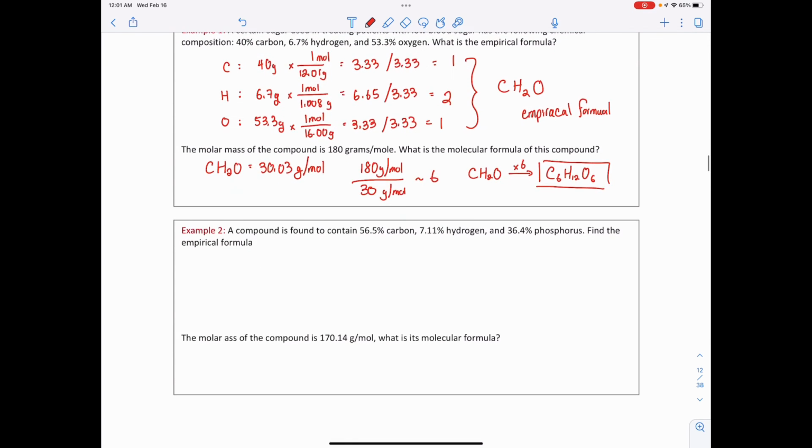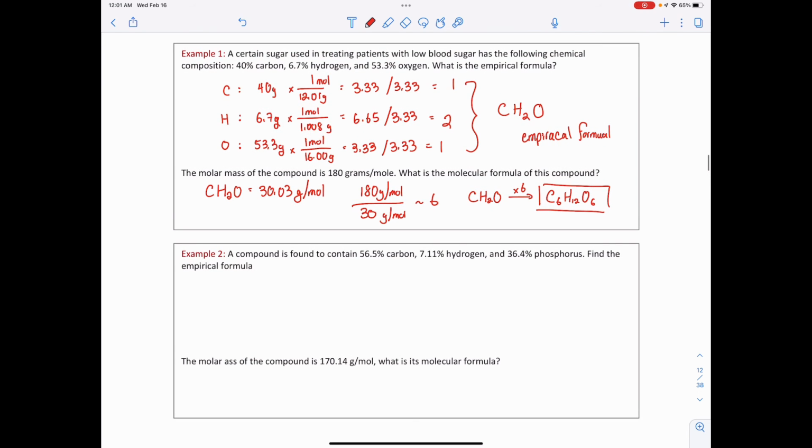Let's try another question with the same type of calculations. This time a compound is found to contain 56.6% carbon, 7.11% hydrogen, and 36.4% phosphorus. Find the empirical formula. It's the same thing. I have C, H, and P this time.